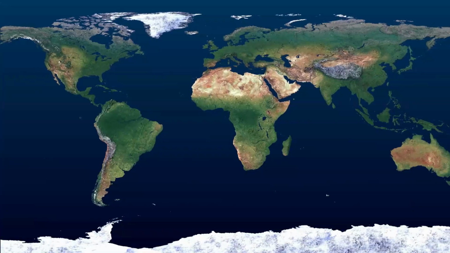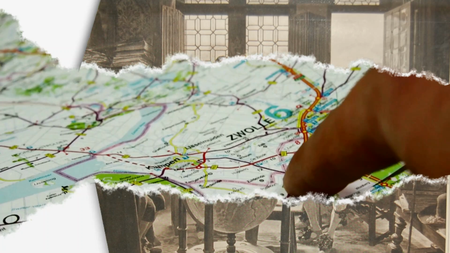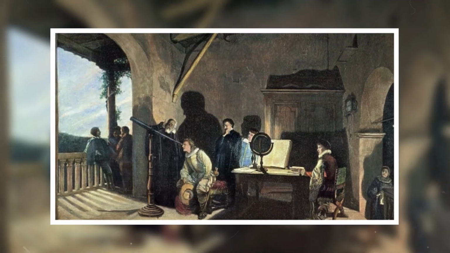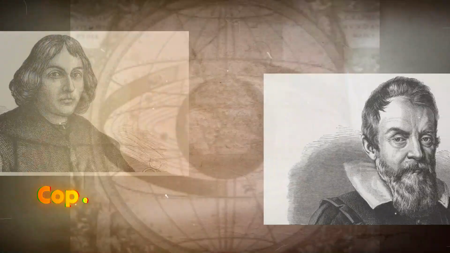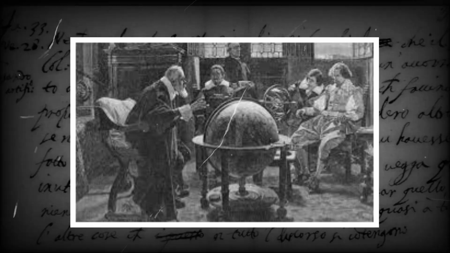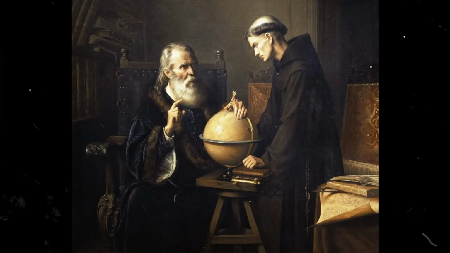Historical perspectives. To understand the flat earth theory, we must first look at its historical roots. Ancient civilizations often depicted the earth as flat. For example, the ancient Greeks believed in a flat, circular earth with a dome above it. As science progressed, figures like Copernicus and Galileo challenged these flat earth models, leading to the widely accepted spherical earth theory. But what caused this transition?